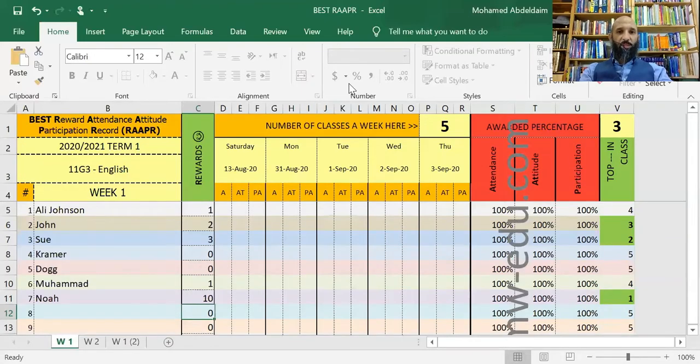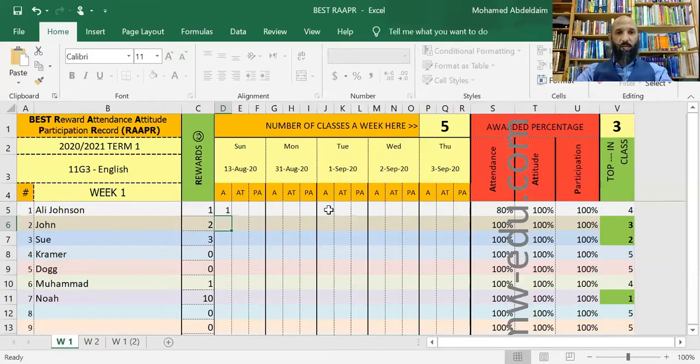Now we go to attendance. Remember, we have 5 classes. So let's assume that you have 1 class in this class here, 11G3. You have 1 class a day. Okay, so a student was absent on, this is Sunday, right? So a student was absent on Sunday. So you put 1. Again, this whole system depends on putting just the digit 1, okay? Because it's easier to find on the phone and you get used to clicking in the same place every time. So you put 1 here. And you will notice here that the attendance, instead of 100, became 80%, because she missed 1 class out of 5.